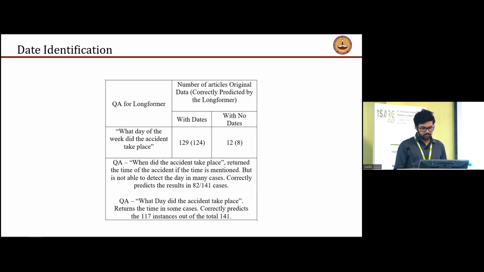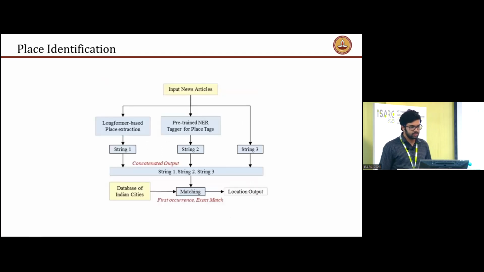So moving on to place identification, this was a little more complex. Similar to date identification, we first used a Q&A model to extract the place of the accident. However, sometimes it could give a place that's more of a local area and not an exact city or state. So in that case, we used an NER model after that to extract all the instances of places mentioned in the article, and appended that to our initial output from Longformer.